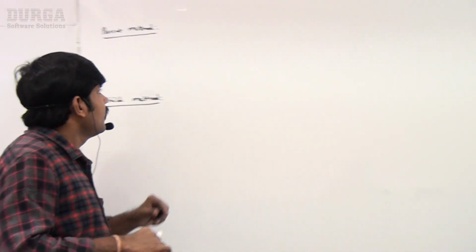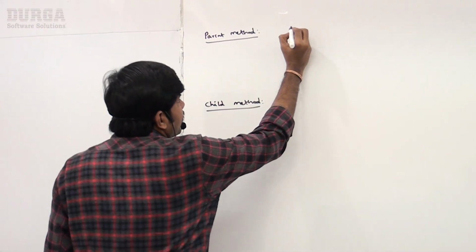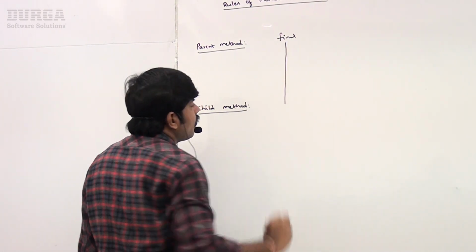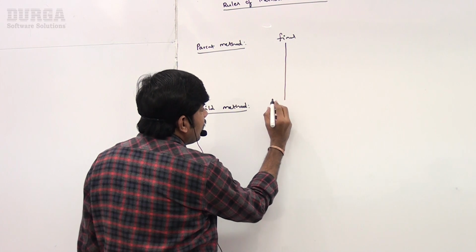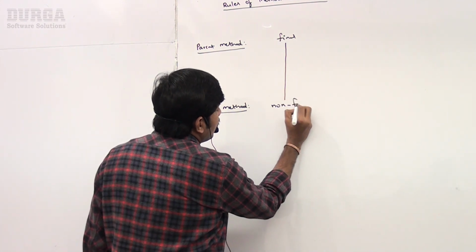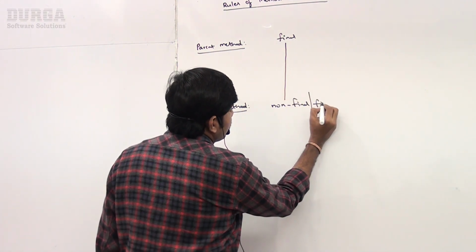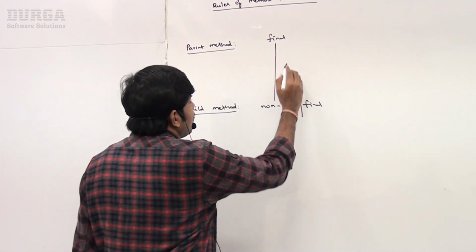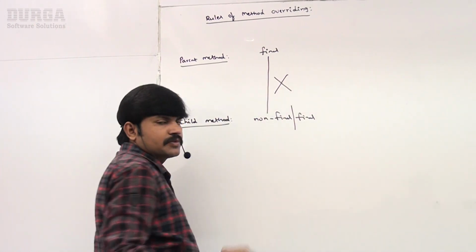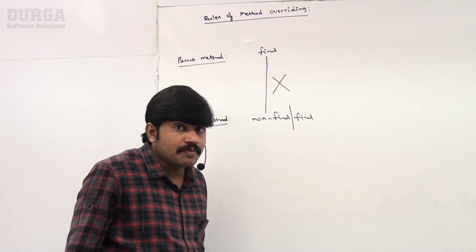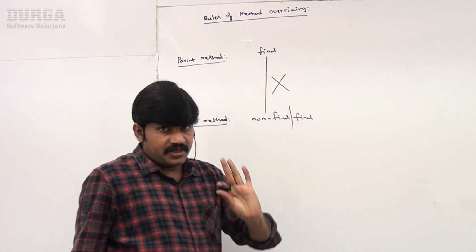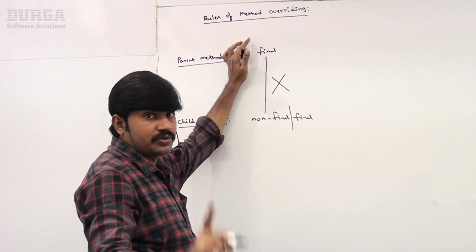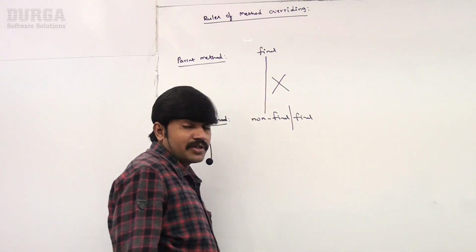Observe carefully. Sir, if the parent class method is final, I want to override the child class method as either non-final or final. Are you getting it? Either non-final or final, we immediately get a compile time error, because the overriding concept is not applicable for final methods, because the parent has already declared this implementation is final, and no one is allowed to change it. That's why, right?